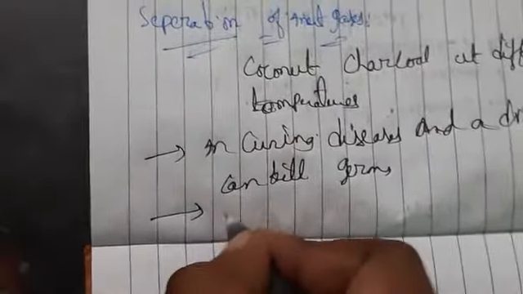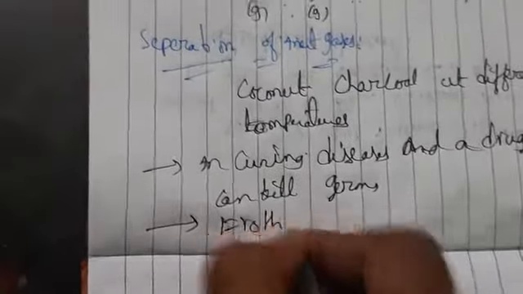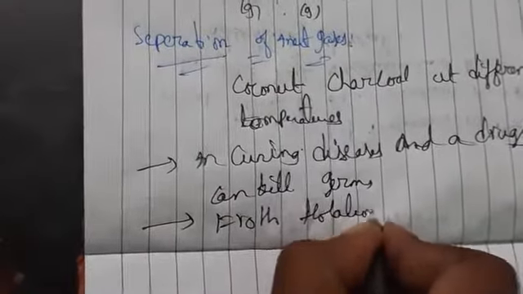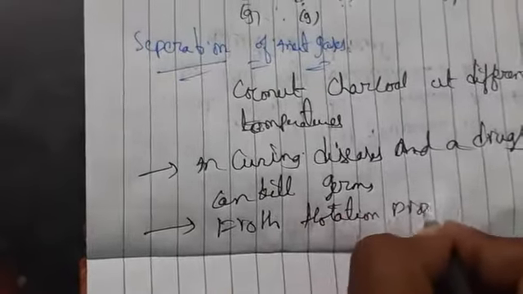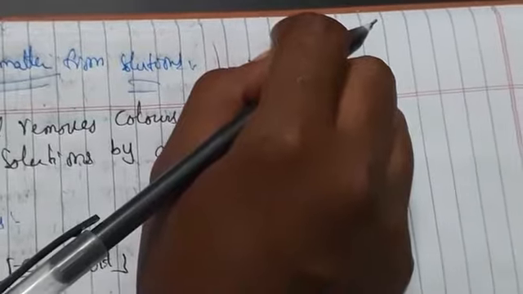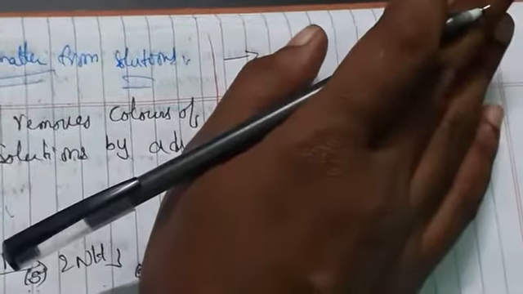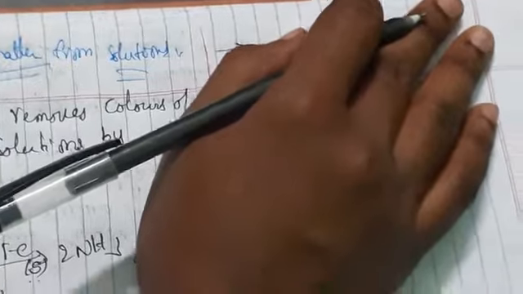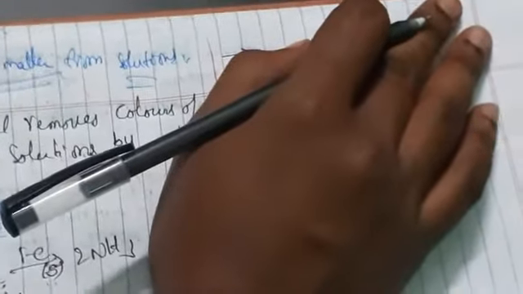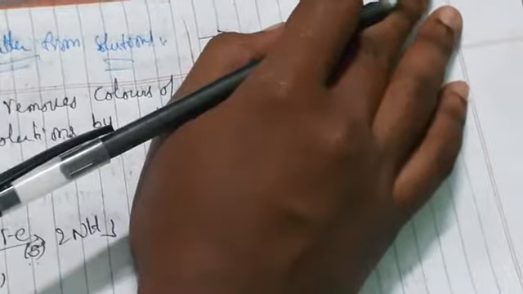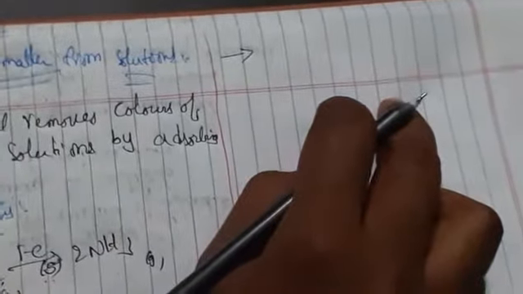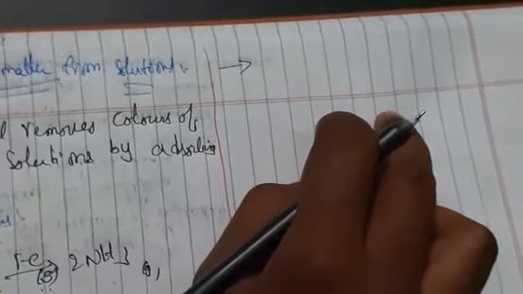And in the froth flotation process, which will be seen in metallurgy, we can also see the process of adsorption, how it is adsorbing the sulfide ore while separating silica. So that is about the froth flotation process. And also we have adsorption indicators. There will be certain indicators, mainly used in argentometric titrations, which are known as precipitation titrations, mainly used for silver. That type of titration we call argentometric titration.